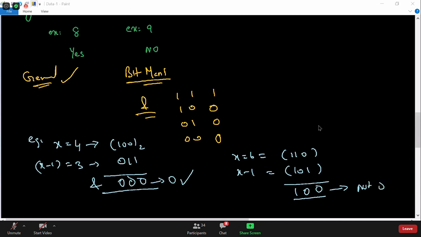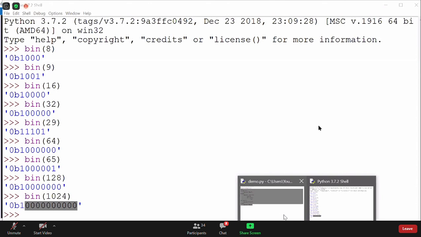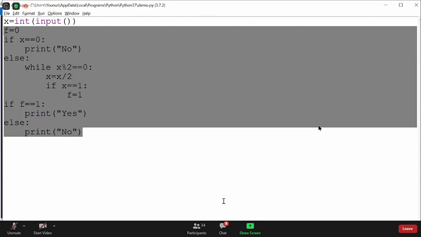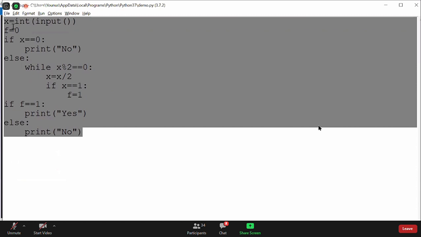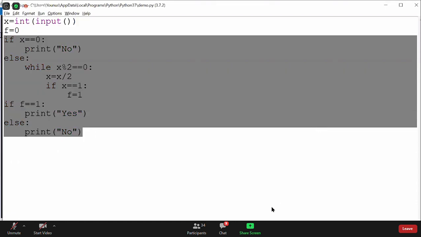Now I will go back and convert that program. You may not all be able to follow, but take this code, guys. Take a screenshot and please remember, because it will be important. Questions can be asked like this, so you need to reduce the amount of code. Now I will write the same code in just one or two lines.